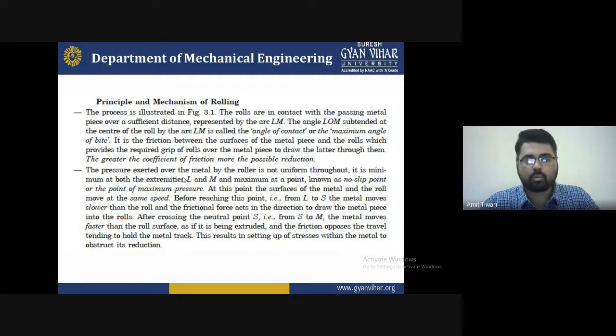Because if the material has weaker mechanical properties, too much pressure cannot be applied, because it may suddenly break. So for this, it is preferred that the maximum temperature be maintained during hot rolling. If the temperature is high, the material can easily be plastically deformed and it does not regain its shape. So these are all the factors we generally consider for the mechanism of rolling and other aspects to be used.